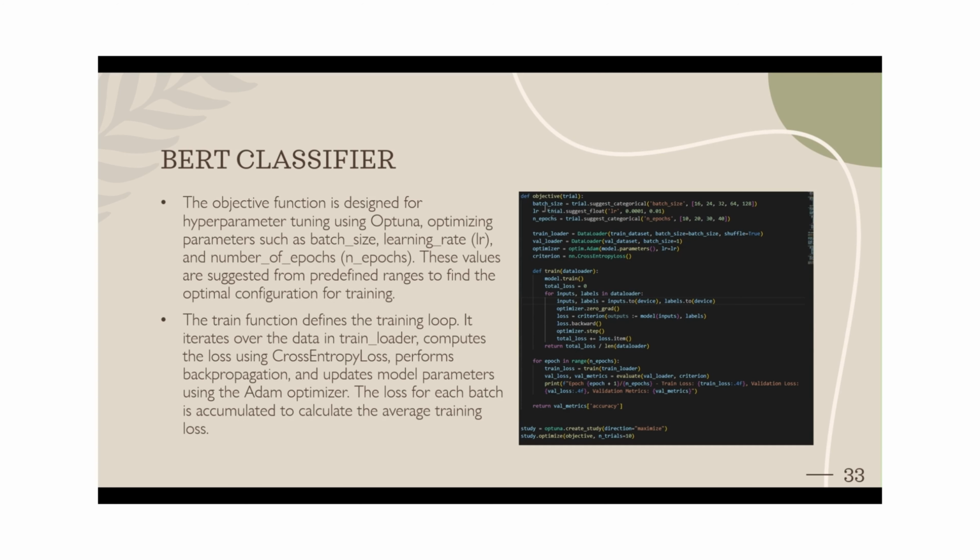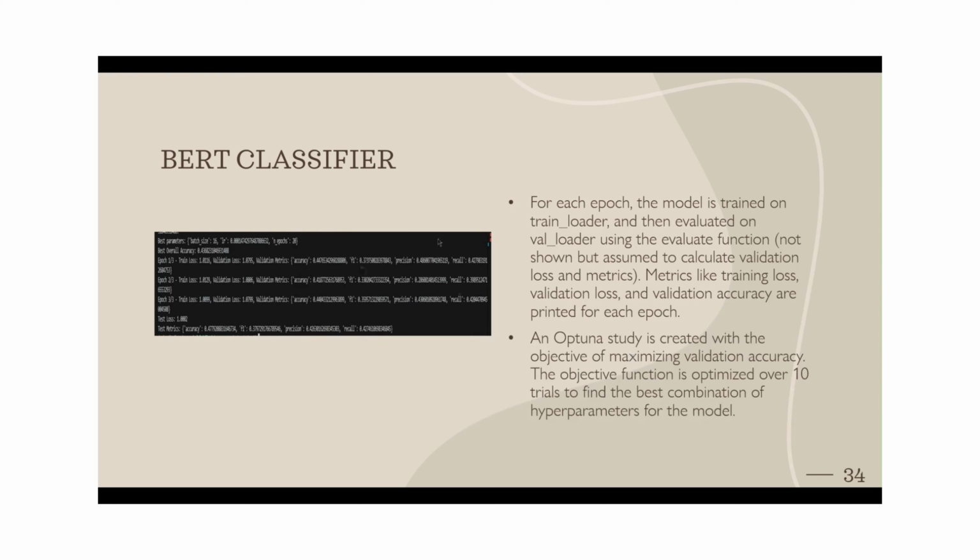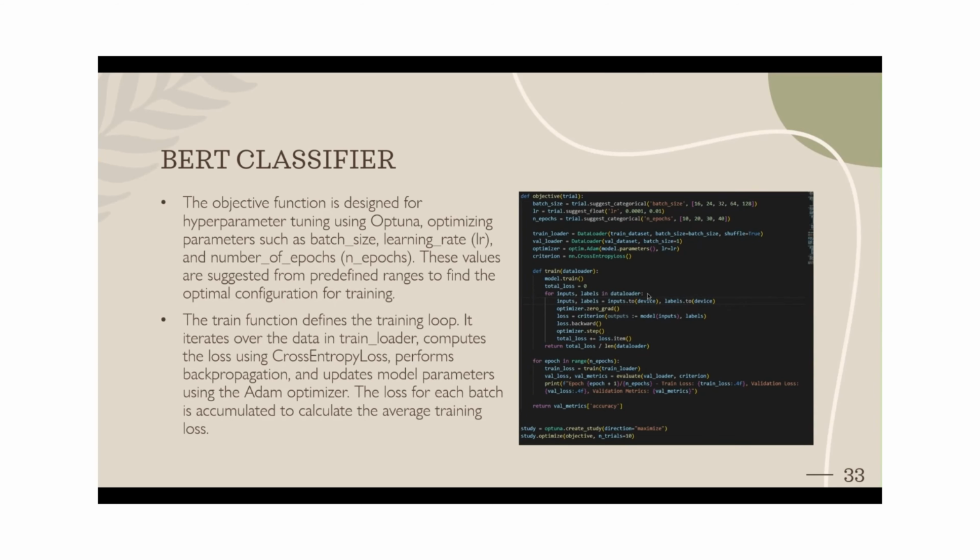So for the BERT here, these are the three hyperparameters, and it tries to maximize the validation accuracy, which is the Twitter accuracy. It's going to run 10 times, and it's going to test on the LinkedIn part. So the overall accuracy is 0.436. But the test accuracy is 0.477, which is higher than the overall accuracy. And we are still trying to analyze what's happening internally in the BERT classifier.